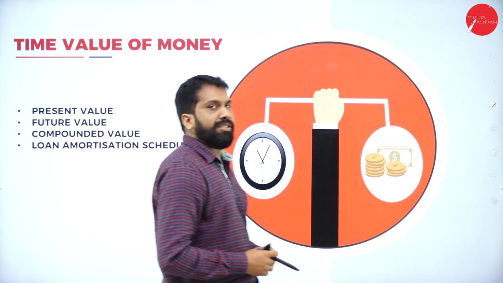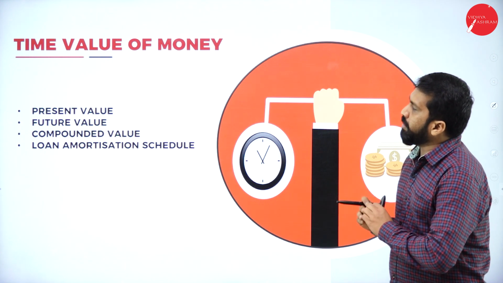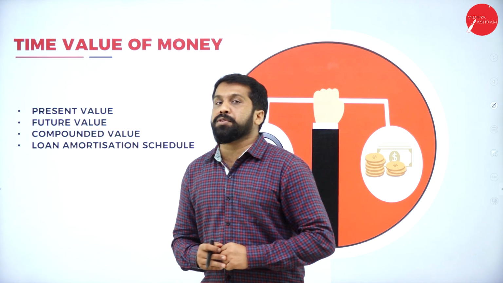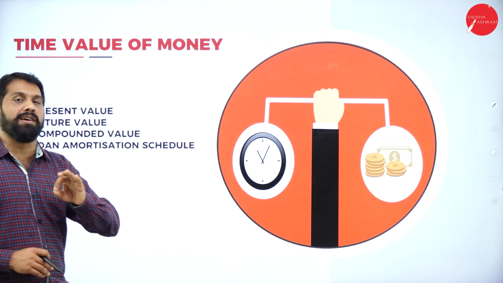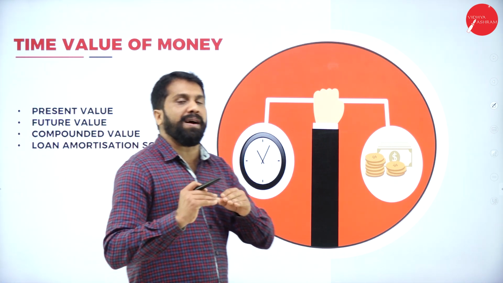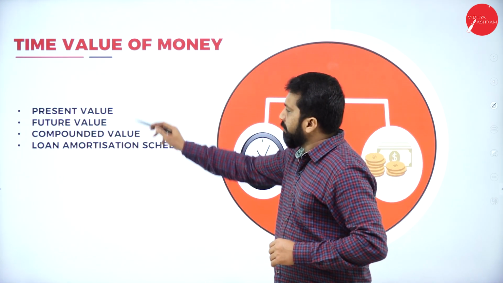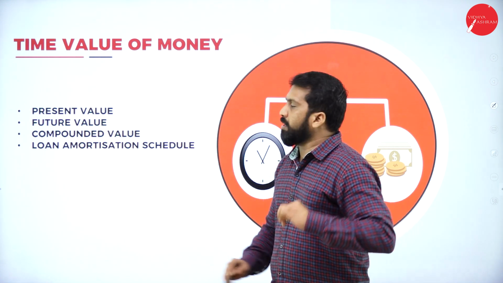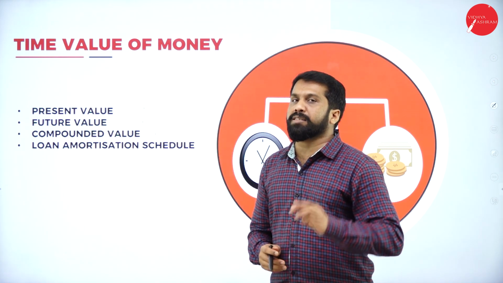The next thing is very simple. That will be your time value of money. This is all about problem orientation: what kind of problems you can expect in your examination. Everything is a 5 marks problem, but they will give you the question in part A, part B, part C, like subsections, 5, 5, 5, 5. Out of 4, they may give you any 3. 5 marks each. It will come around 15 marks for 3.